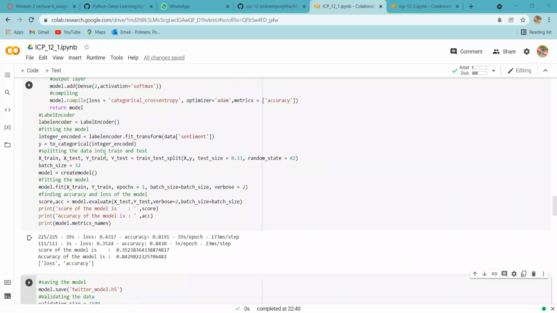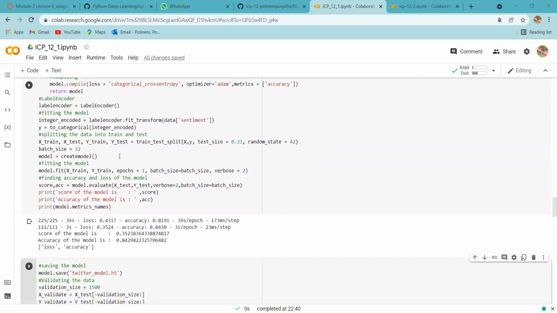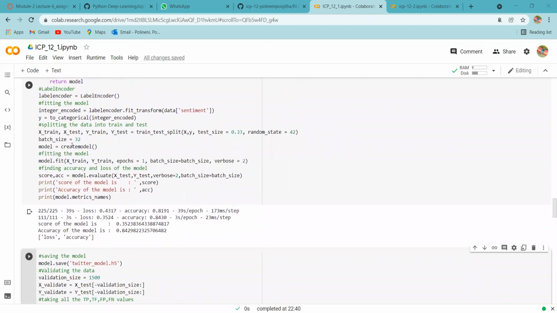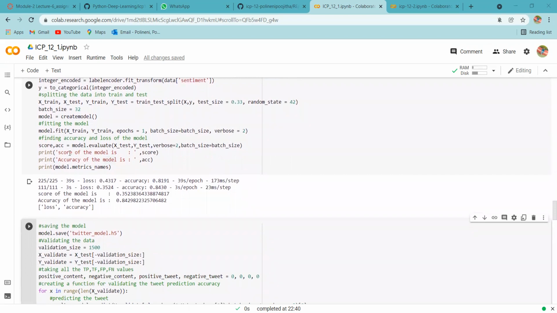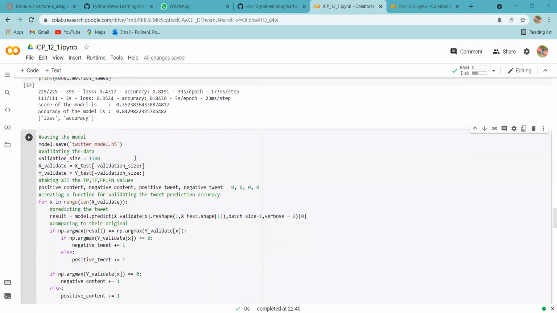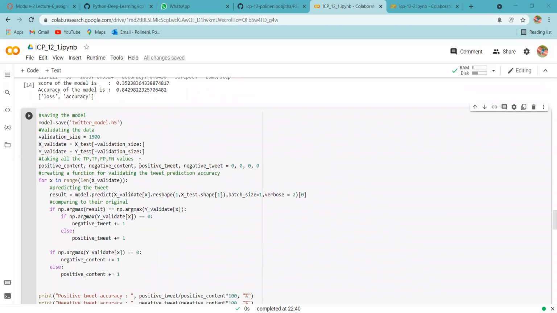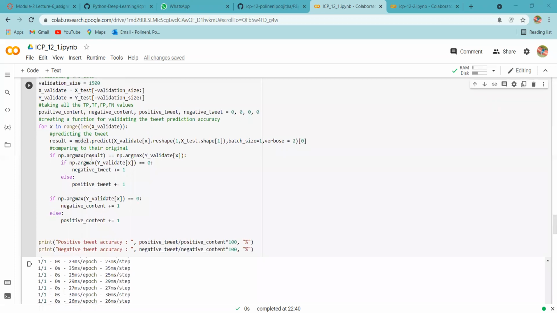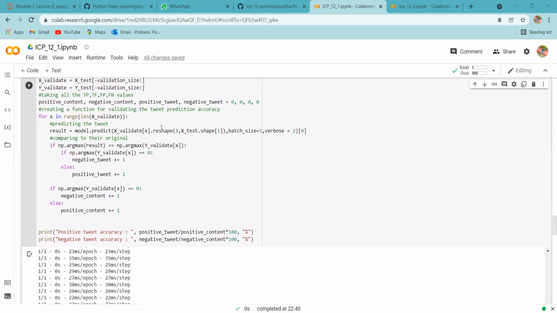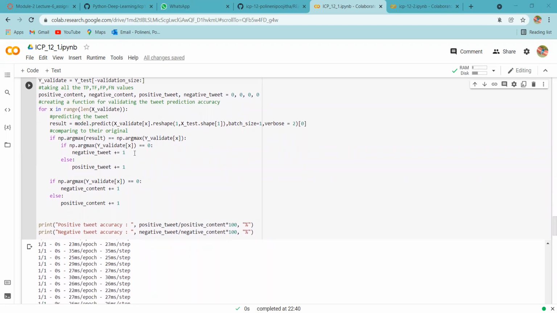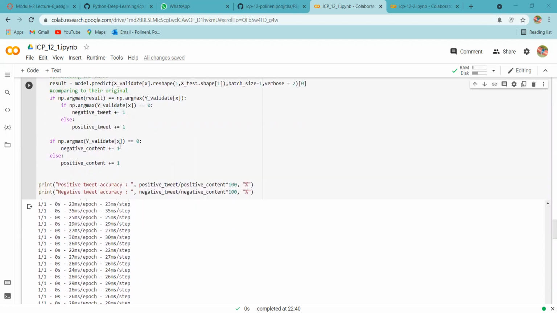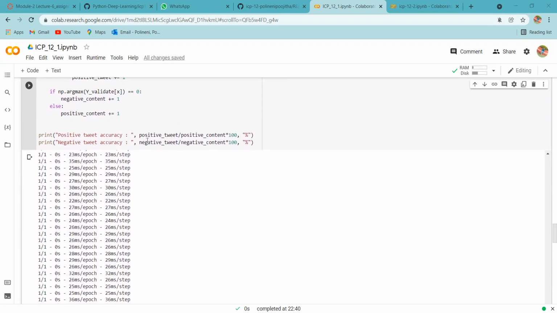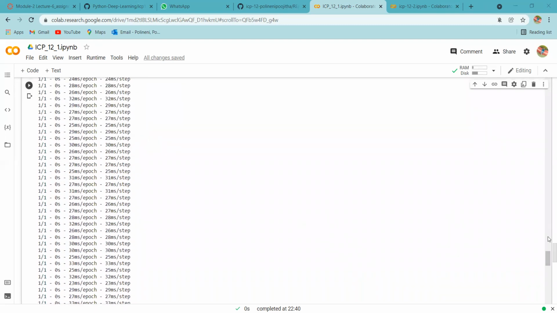And here we are fitting the model, then splitting the data into train and test. And then again we are finding the accuracy and loss of the model. And finally we are saving the model and validating the data, and taking all TP, TN, FP and FN values. Then we are creating a function for validating the tweet prediction accuracy, then predicting the tweet, then comparing to the original. Then finally we are printing positive tweet accuracy and negative tweet accuracy.